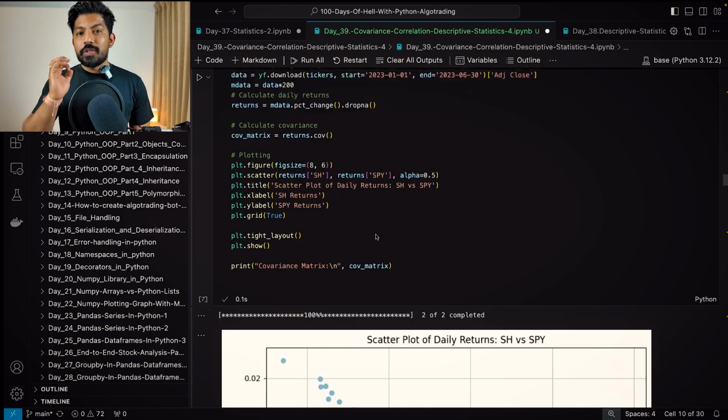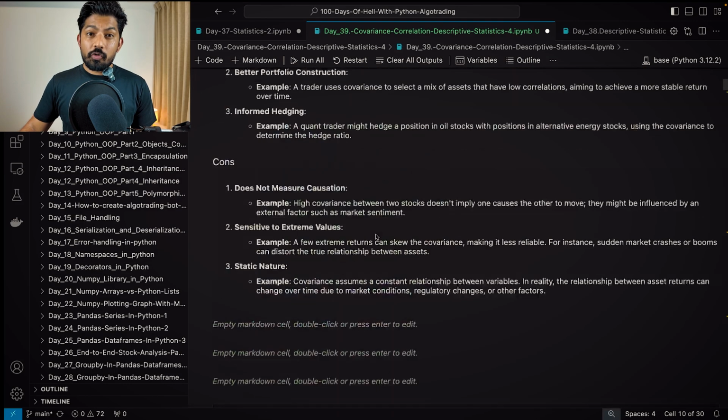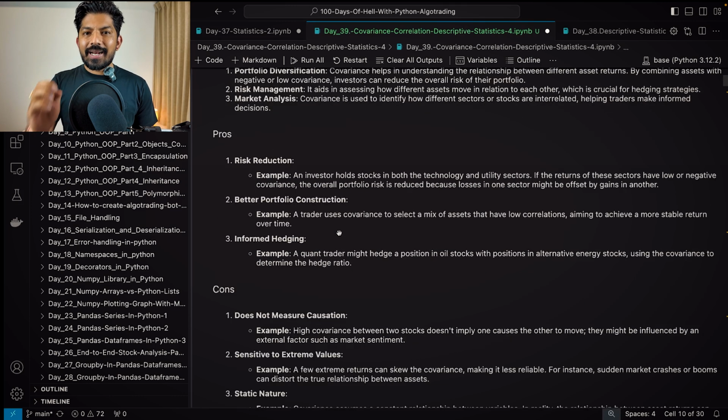Now, in order to resolve this issue, what we have correlation. So now we'll understand the correlation. So before that, what you can do, you can download the GitHub and refer all these theoretical part if you want, right? You will understand more that why it is required in terms of quant finance, right? So I specifically added this data into the GitHub, and you can take the advantage of that. Okay, so now let's proceed to the correlation, that how it helps us in finding the direction as well as the strength or magnitude of the relation between two variables, right?